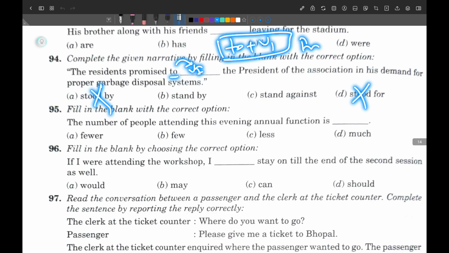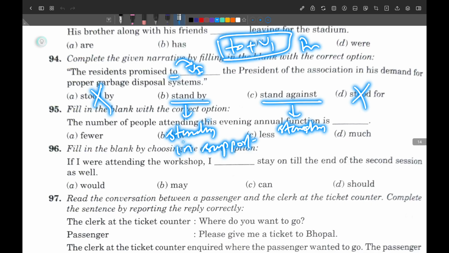First, try to understand the meaning of stand by. Stand by means standing in support. Stand against means standing against. So which can be the correct one? If you see, they both can be correct, but I will go with B.